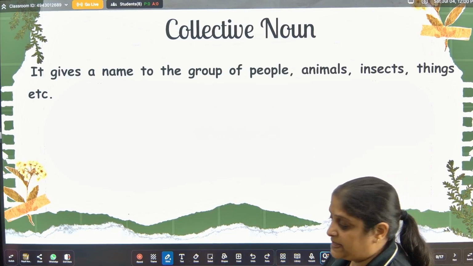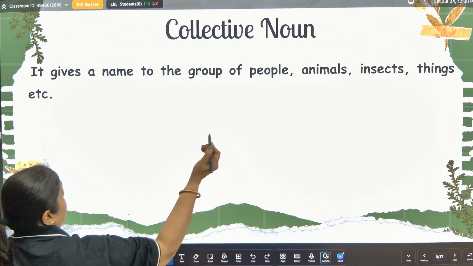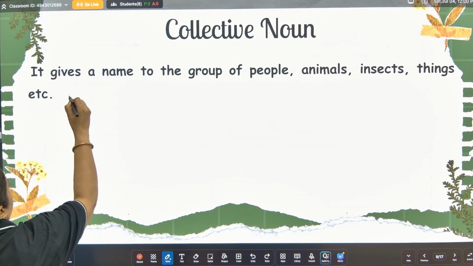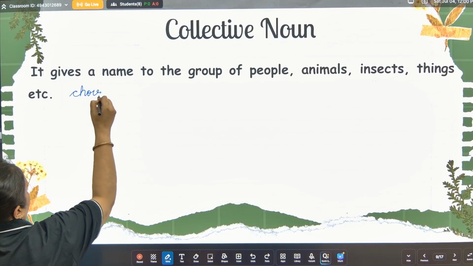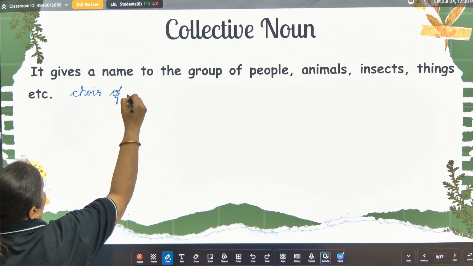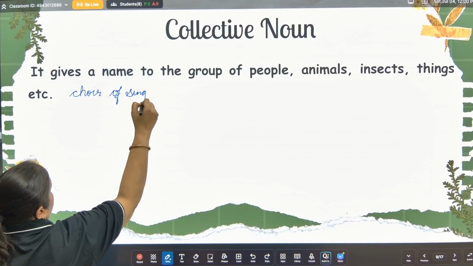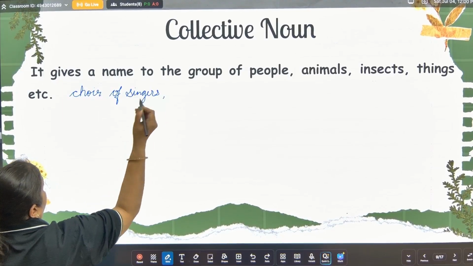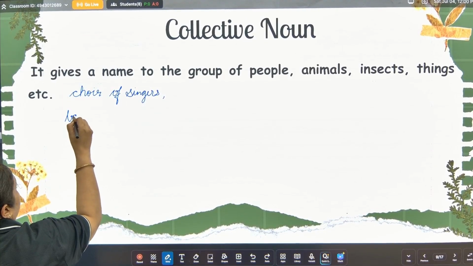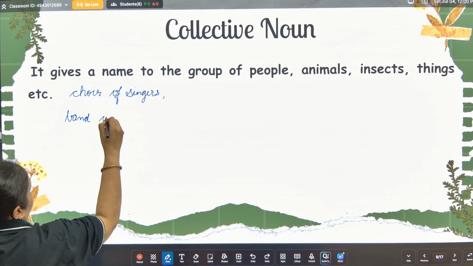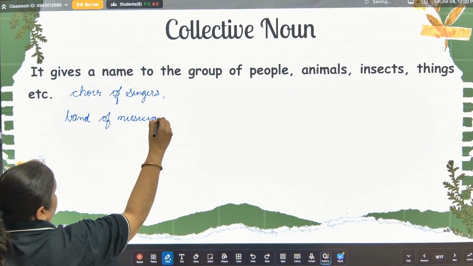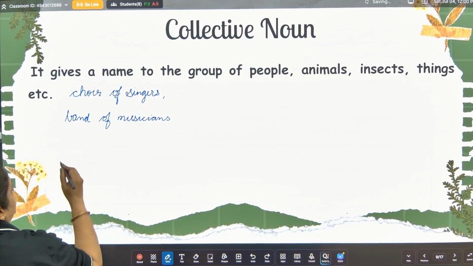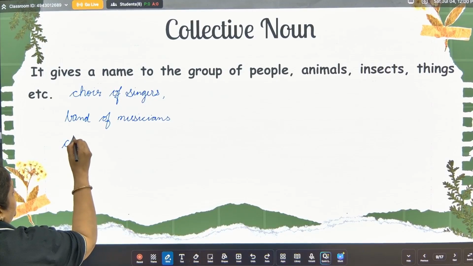Now let us see some examples. For example, if I say for singers, I'll say a choir of singers. Then I'll say a band of musicians. Then I say a class of students.